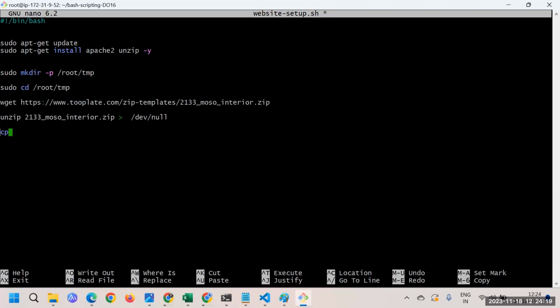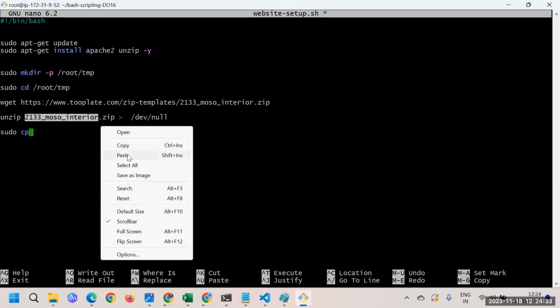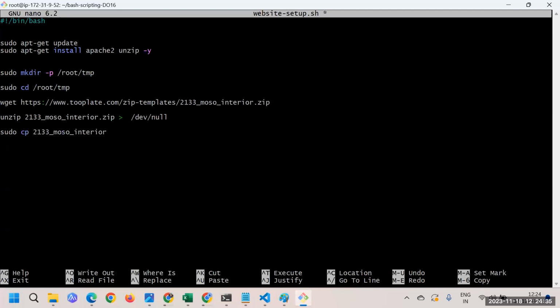Here also I'll say sudo cp. Now we will copy this particular file, that is the content of this directory, to the location /var/www/html.